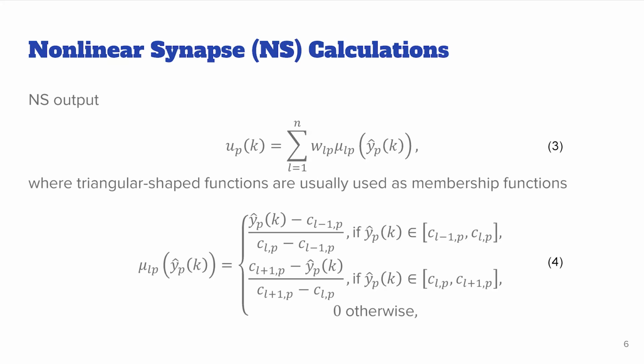Nonlinear synapse is processing data according to equation 3, which is a weighted sum of fuzzy membership functions applied to the input signal. In general, different types of membership functions can be used here, but usually simple triangular-shaped functions are used, described by equation 4. Here, c_l are membership function centers that can be distributed uniformly in the input space or defined by some clustering procedures.